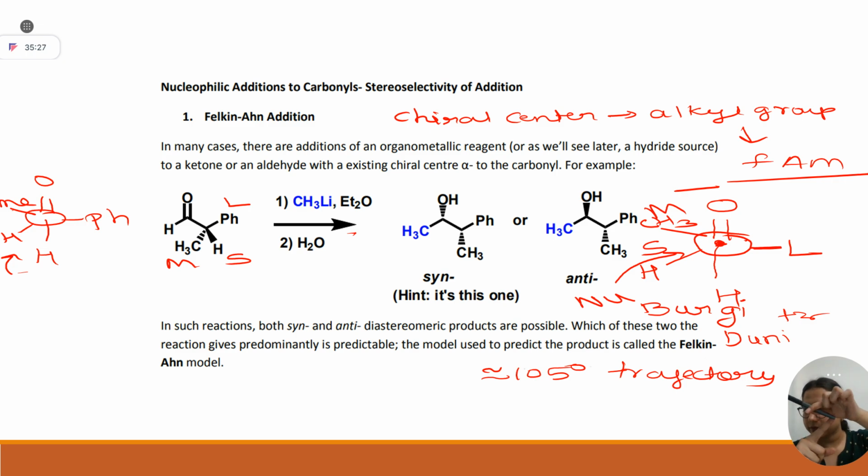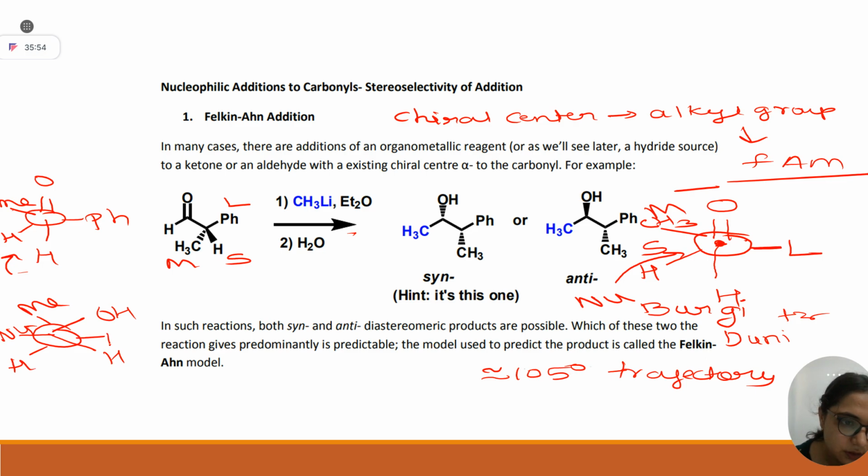I hope you are able to see me. So if the nucleophile is attacking from the left side, the OH and H will shift here, and your nucleophile will be at this side. And already what groups were there? Methyl, hydrogen, phenyl. Okay, yes or no?